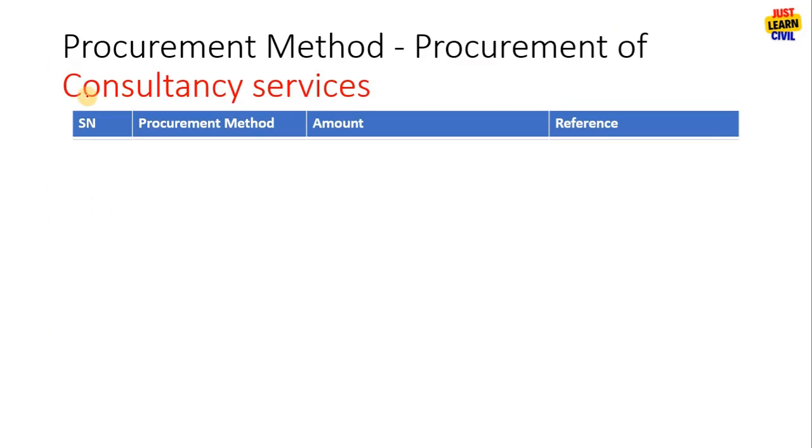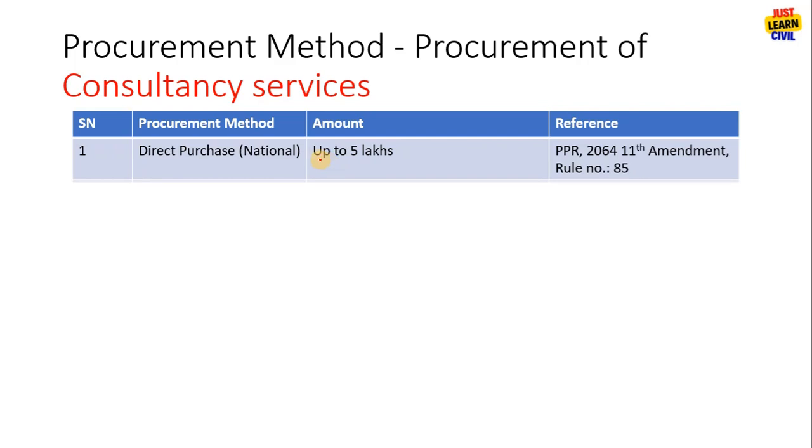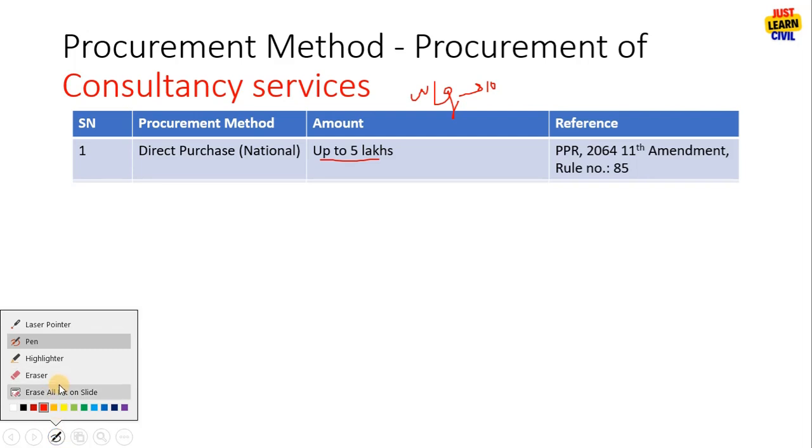Now procurement of consultancy services. Direct purchase up to 10 lakhs. Remember, for work and goods, direct purchase is up to 10 lakhs, but for consulting services, direct purchase is up to 5 lakhs. It is also mentioned in the 11th Amendment 2064, Rule number 85. Rule number 85 is for the direct purchase.